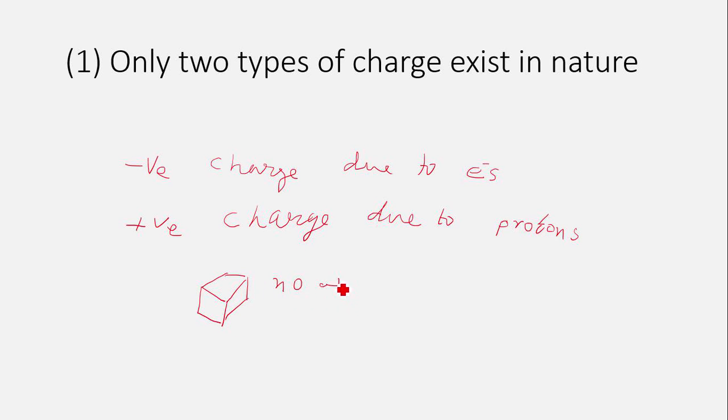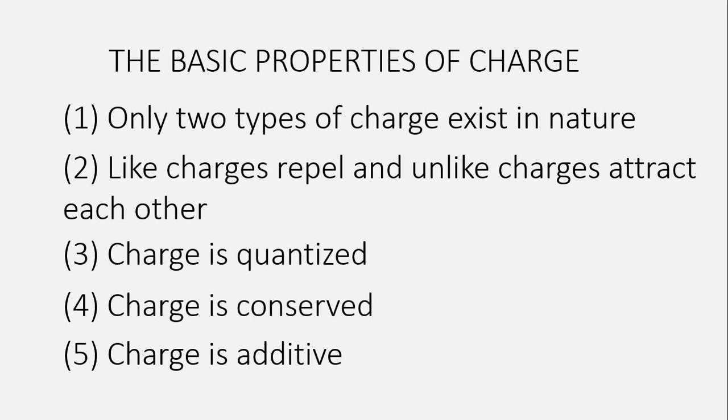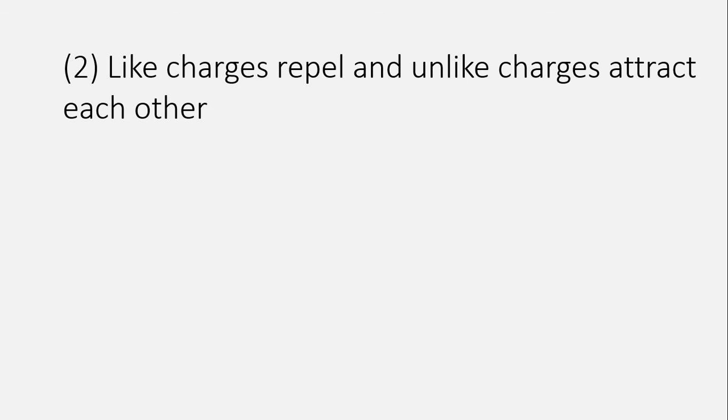Actually, the body has equal charges of opposite nature. That means the amount of negative and positive charge is the same in the body, with an equal number of electrons and protons.